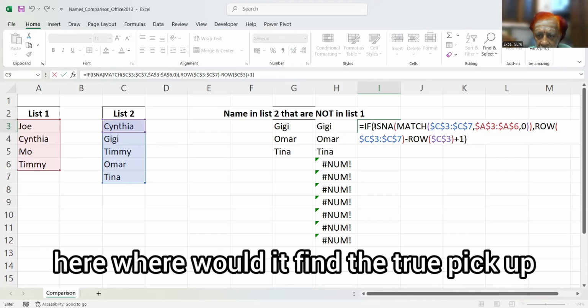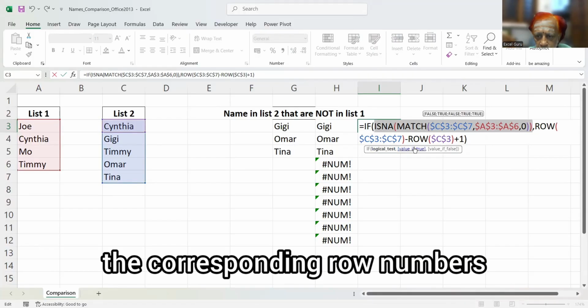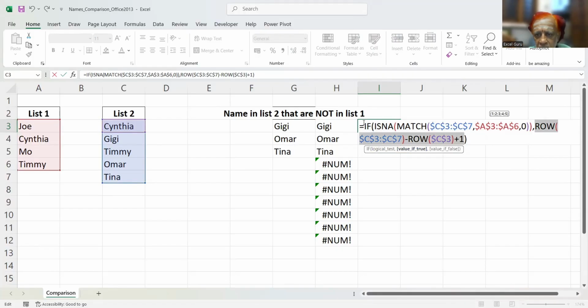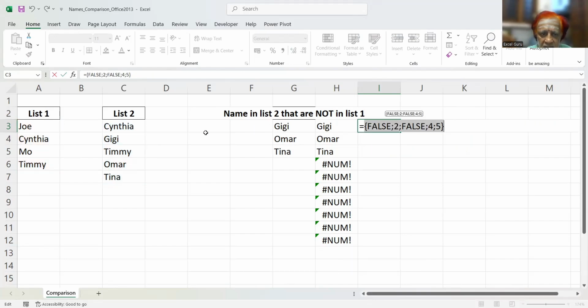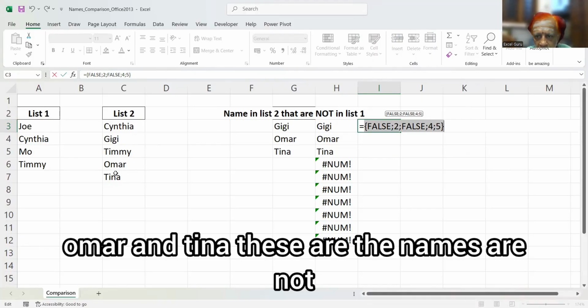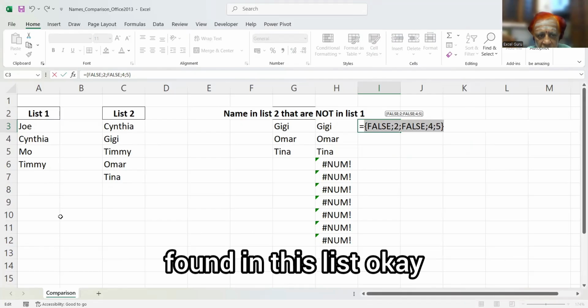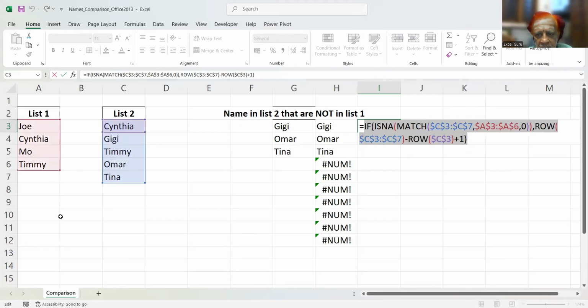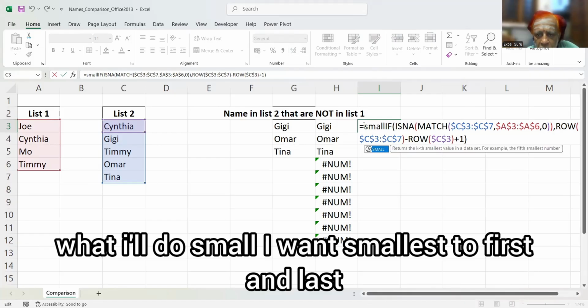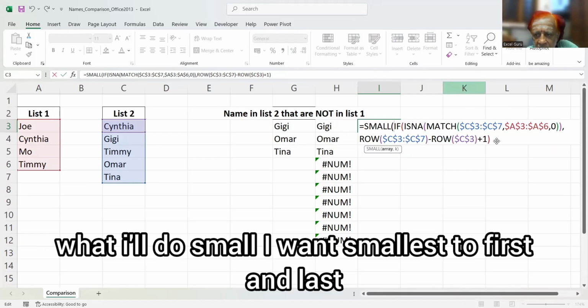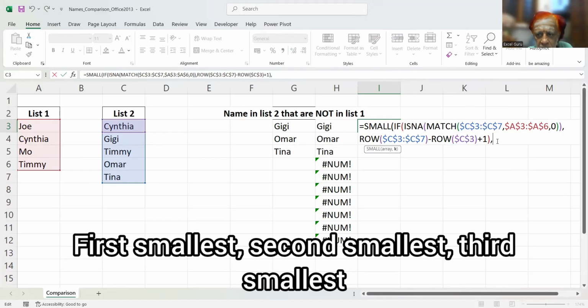Here, wherever it finds TRUE, it will pick up the corresponding row numbers. F9, see what I'll do. GG, 1, 2, 3, 4, Omar and Tina. These are the names not found in this list. Understood? Now I want the smallest first and last: first smallest, second smallest, third smallest.